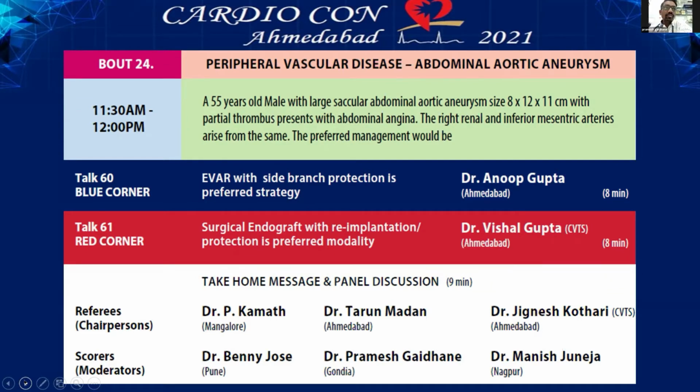Good morning, everybody. We will be discussing a peripheral vascular case. This case, 55-year-old male with large saccular aortic aneurysm, abdominal aneurysm with the size of 8 by 12 by 11 centimeter, having partial thrombus along with ongoing abdominal angina and right renal artery and inferior mesenteric artery arising from the same.